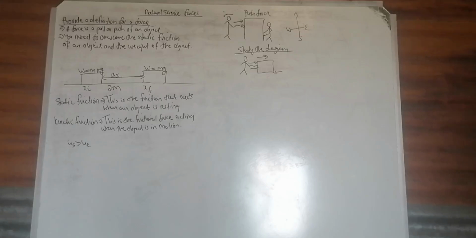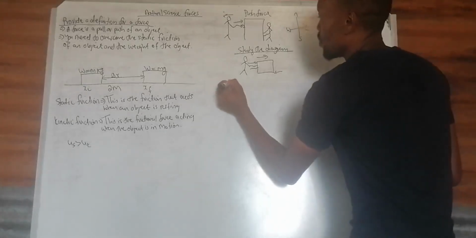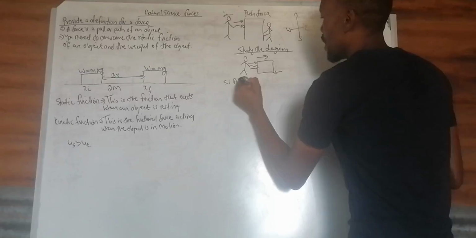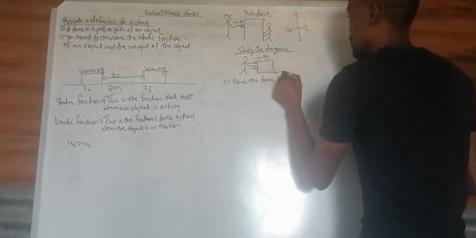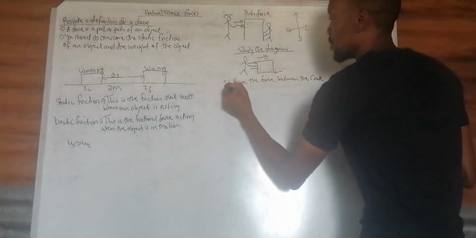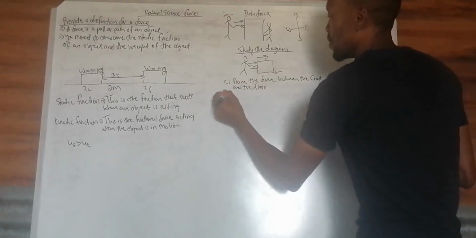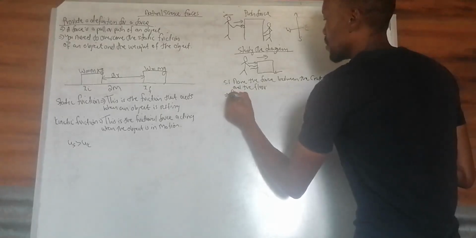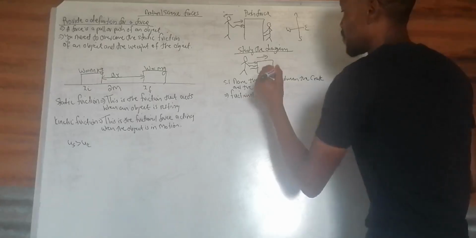5.1: Name the force between the crate and the floor. It is friction, the frictional force.